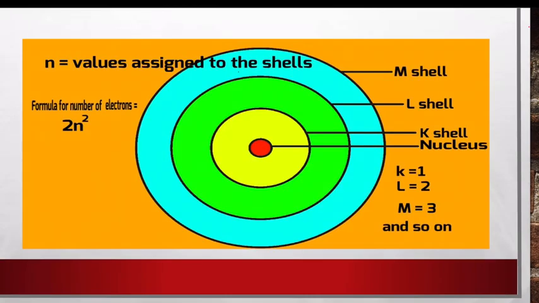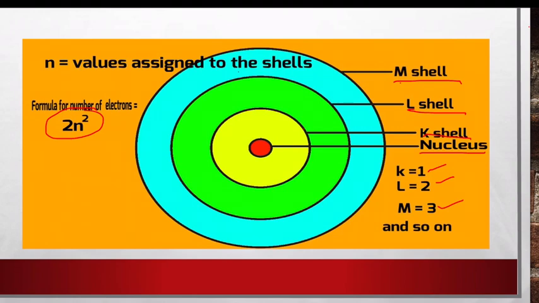To find out the number of electrons, we use a formula called 2n square. An element is made up of different shells where the electrons revolve around the nucleus. The shell next to the nucleus is the K shell, next to the K shell is the L shell, and next to the L shell is the M shell. For these shells, they have assigned the values 1, 2 and 3. And n is nothing but the value assigned to the shells.